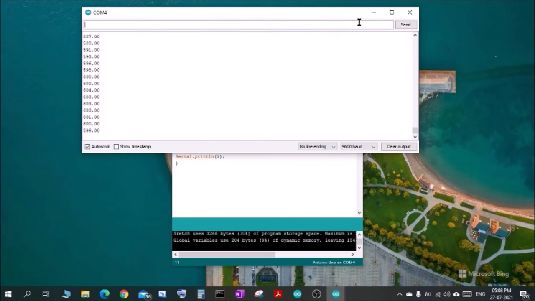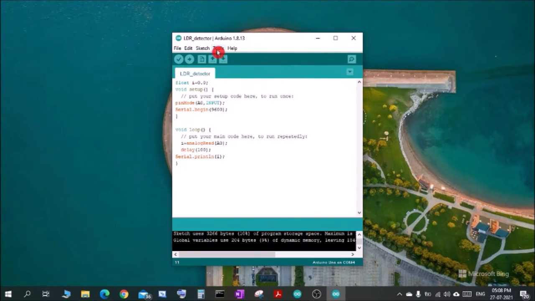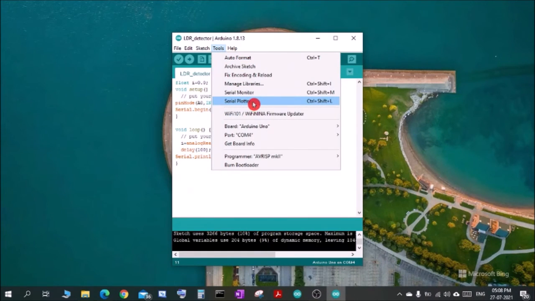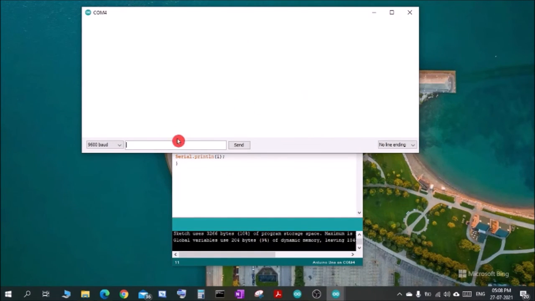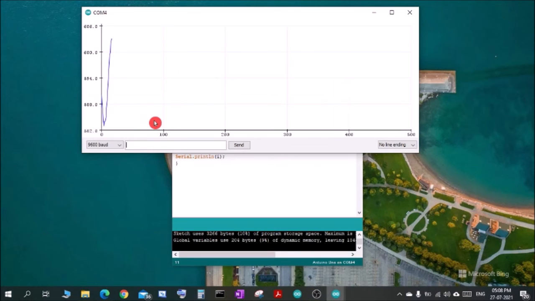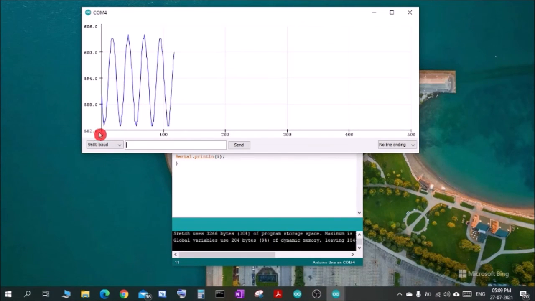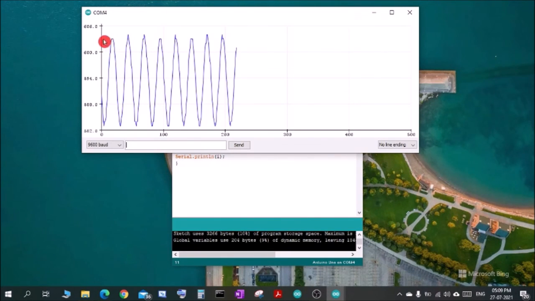And there is another section here, the serial plotter, where the values that it prints on the serial monitor can be plotted directly. Okay, as you can see, it is being plotted along the y-axis. The lowest value that it has plotted is about 582, and the highest value is just above 600, 603 or like that.